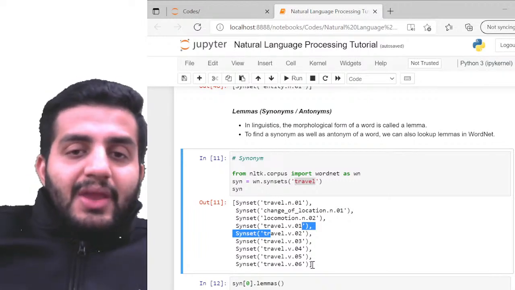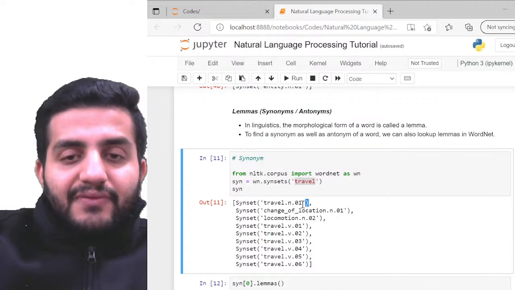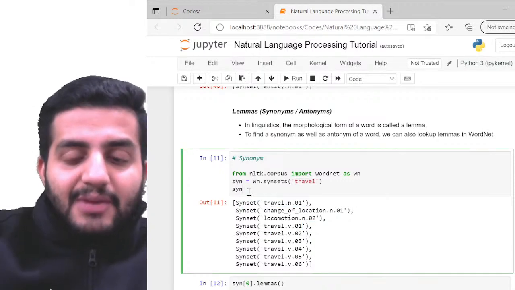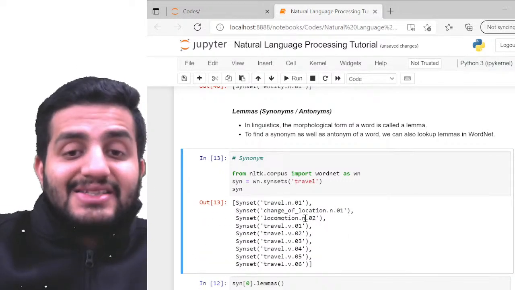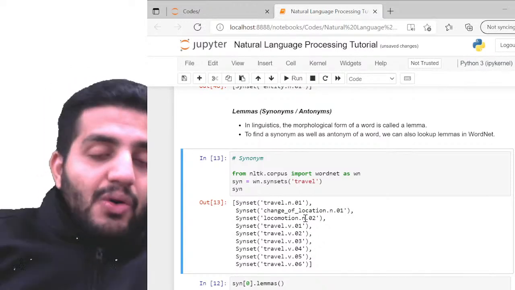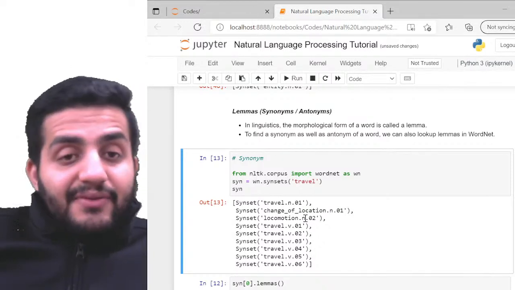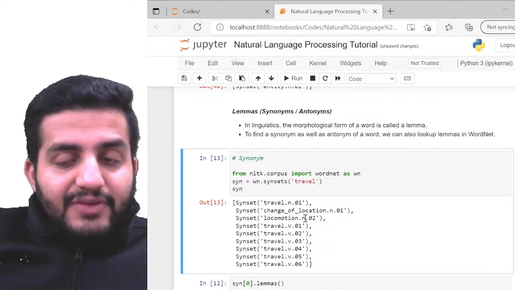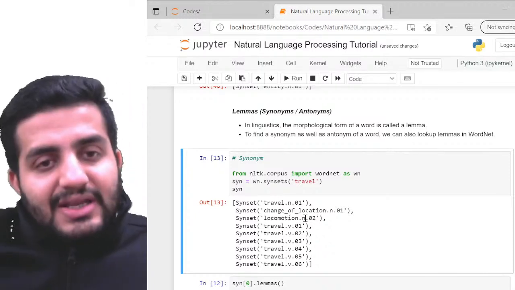Right? So now look at this. Each of these is basically my similar set, right? The sets of information. How do I get the word? Basically travel is a word, right? So for each of these groups of words, I have to get the words within the group, right?